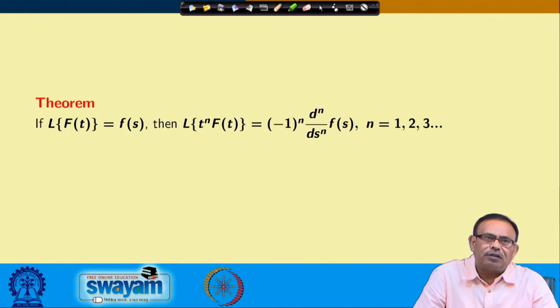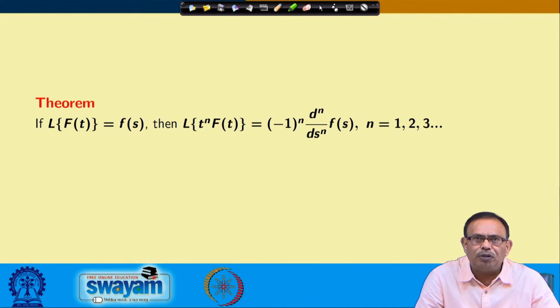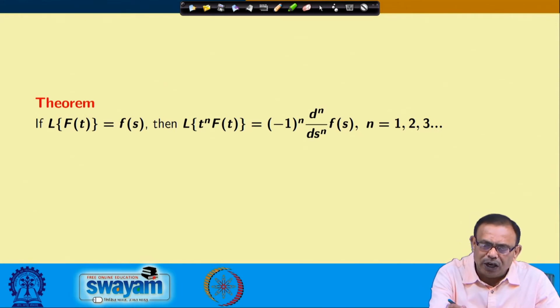Let us see the next theorem. If the Laplace transform of f(t) equals F(s), then the Laplace transform of t to the power n into f(t) equals minus 1 to the power n d^n/ds^n of F(s), where n can take values 1, 2, 3 like this. So, the Laplace transform of t to the power n into f(t) equals minus 1 to the power n d^n/ds^n of F(s).